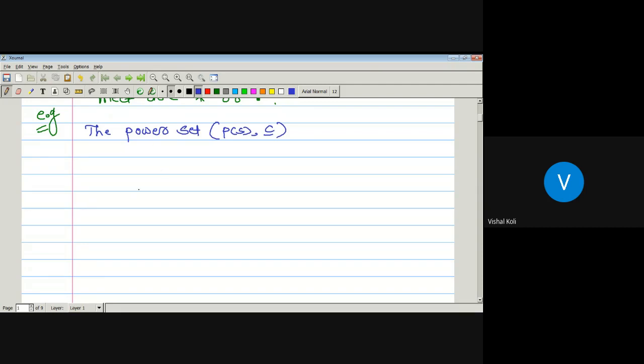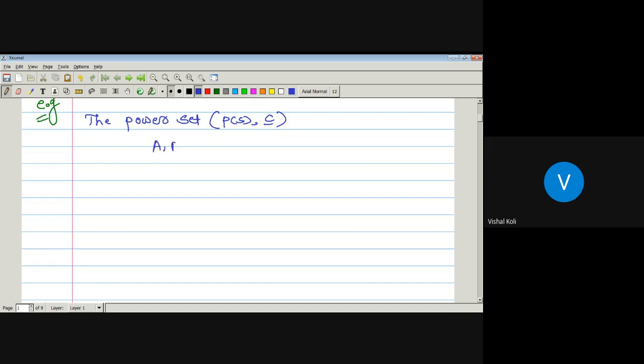Suppose A and B are any two elements which are subsets of S. The power set of S is nothing but the collection of all the subsets of S. So here we have taken A and B as any two sets which are subsets of S. Then an upper bound of A, B is a subset of S again, since whatever the union of these two sets is, it is again a subset of S.